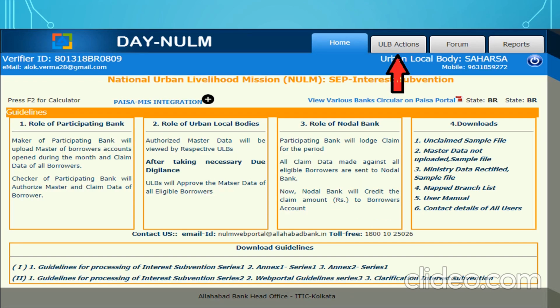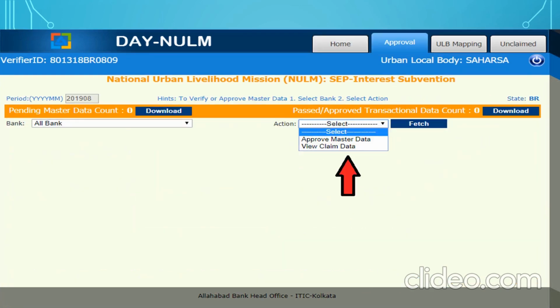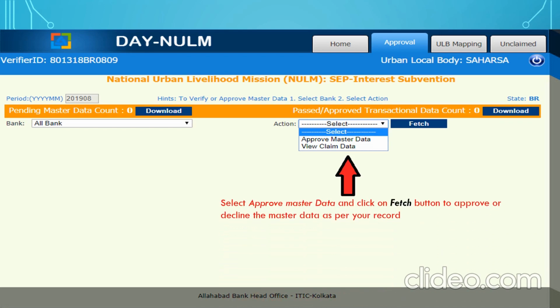Now the major task of the ULB is the approval and verification of the master data as per their records available. Now click on the ULB actions. There is an action. Click on action. There are two statuses: approve master data and view claim data.